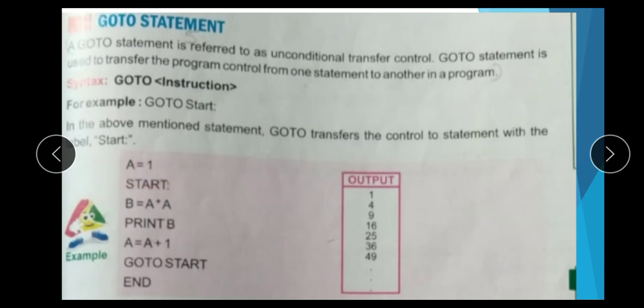And a is equal to 2. So b equal to 2 into 2, 4. Print 4. After that, a equal to a plus 1, means a value is 2, 2 plus 1, 3. Then again go to start, and 3 into 3, 9. Just like this you can use the go to statement to move to the next statement.